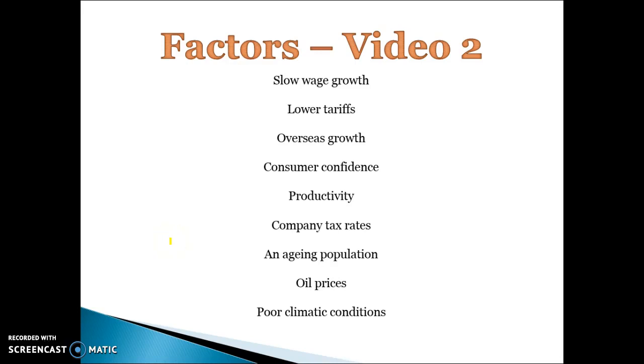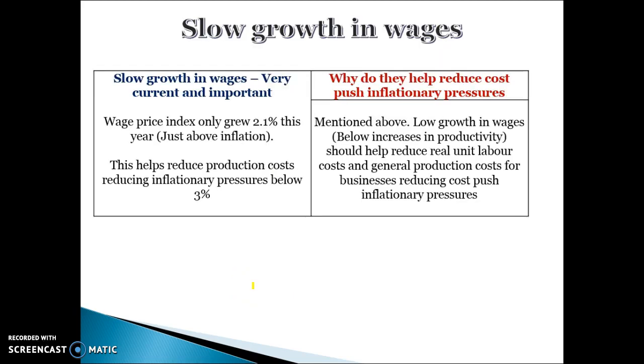Okay, in this second video we're going to look at how some other factors, including slow wage growth, as I said, very important, tariffs, overseas growth, confidence in business and consumers, productivity, another important one, and things like an aging population and oil prices and climatic conditions can impact inflation. So the first one, slow growth in wages. As I said, it's very important at the moment.